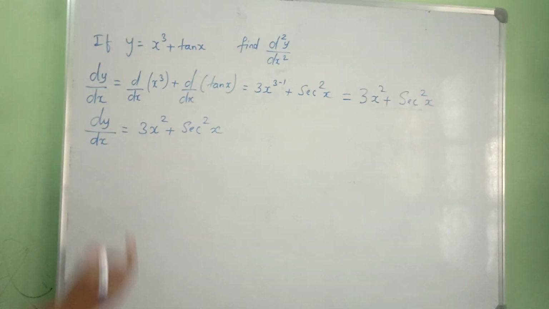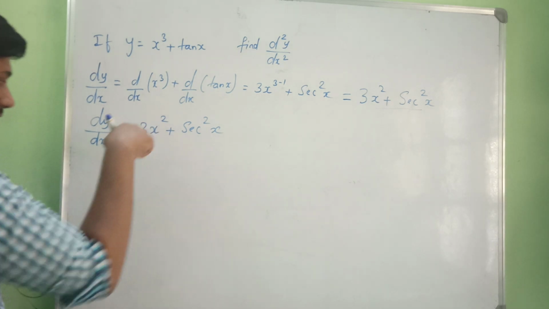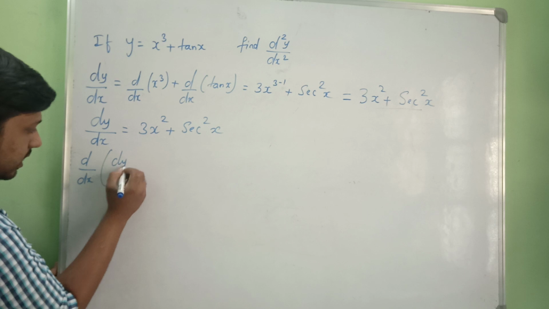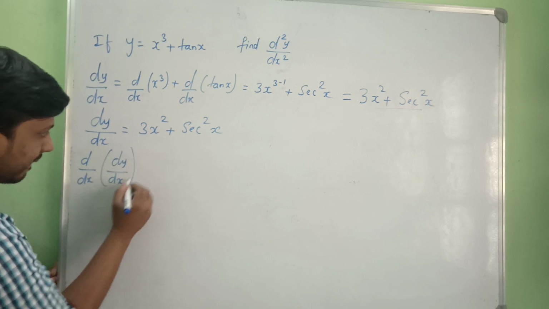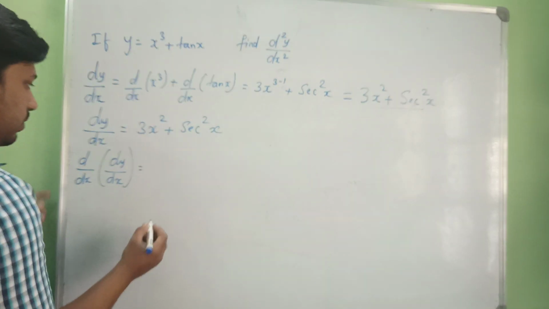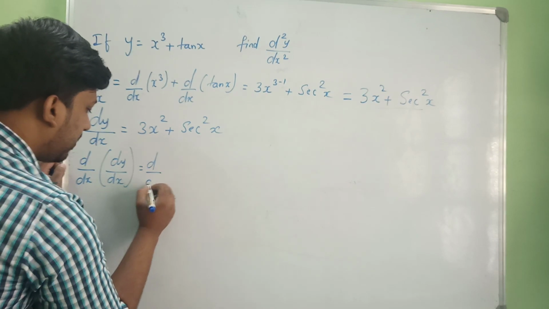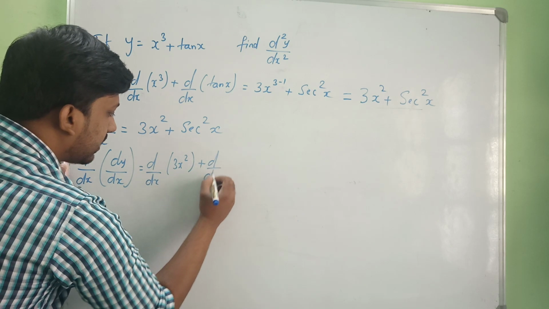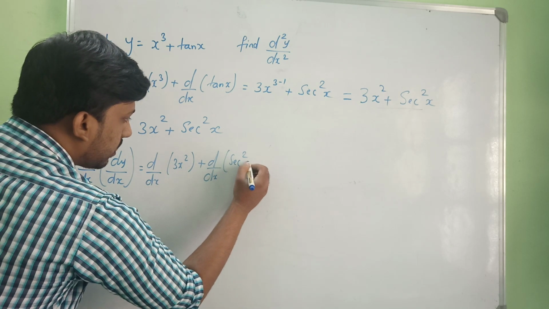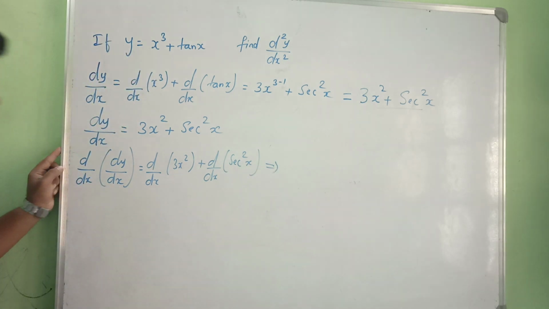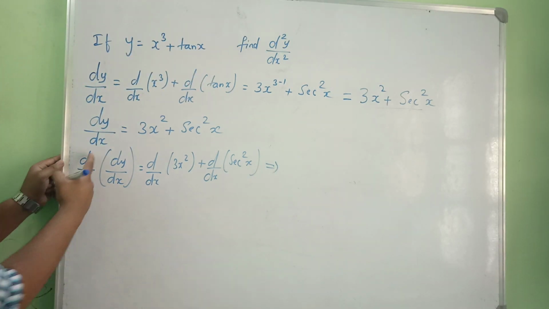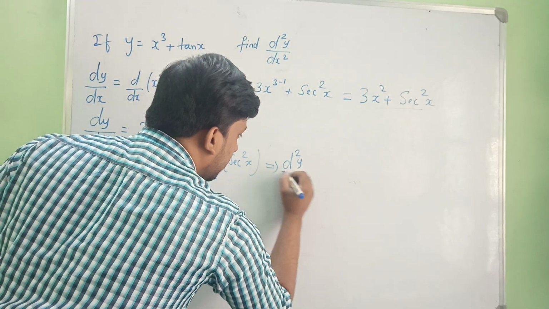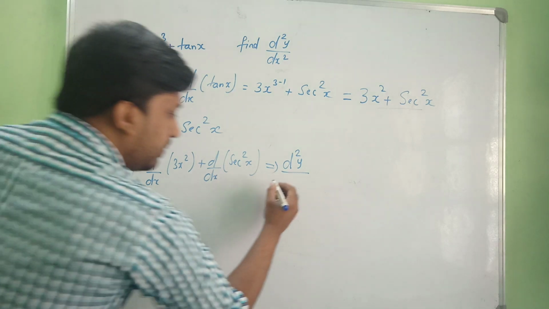So now I am going to differentiate this again: d by dx of dy by dx, that is d by dx of 3x square plus d by dx of secant square x. Here d by dx of dy by dx becomes d square y by dx square.